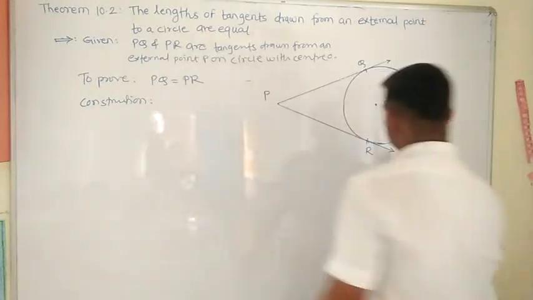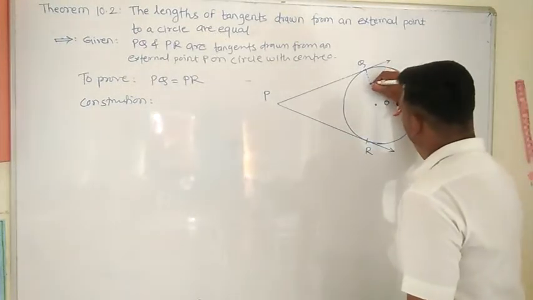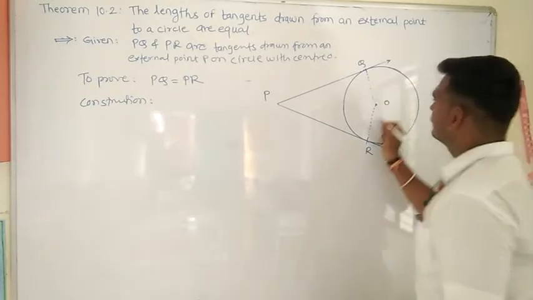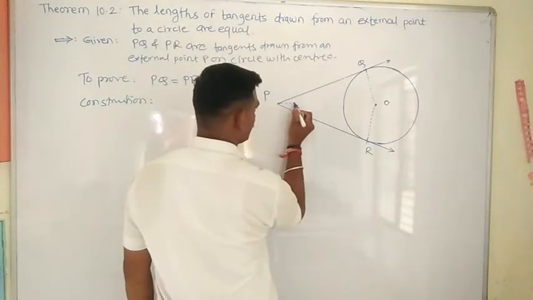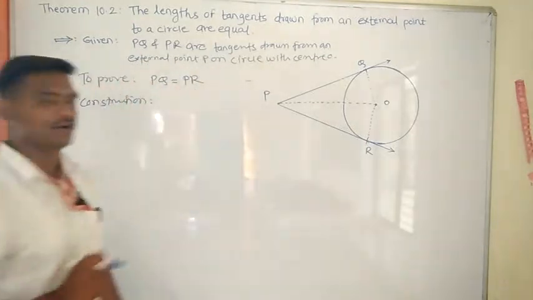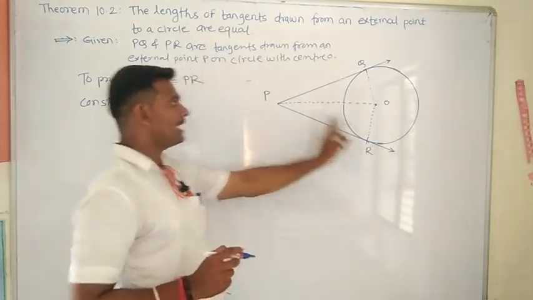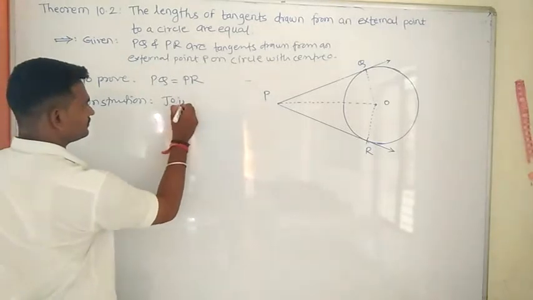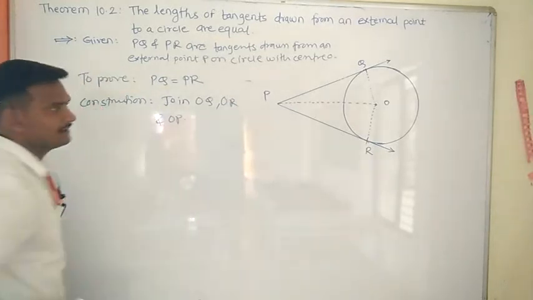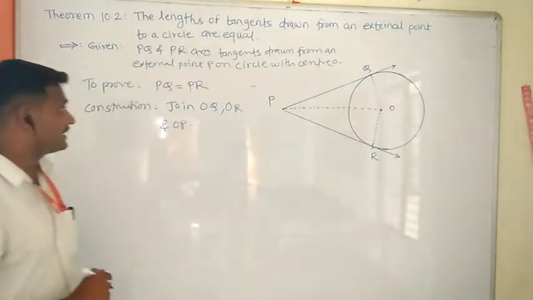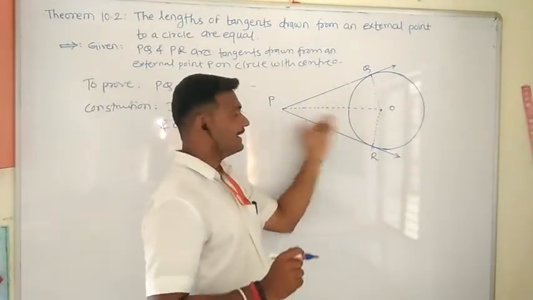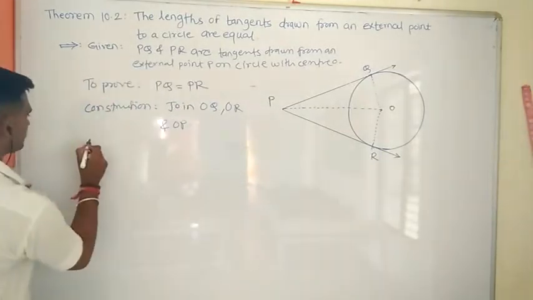We have to join OQ and OR, and one more line, OP. Now join these three lines: OQ, OR and OP. This is a very simple construction. Now see here, the proof.